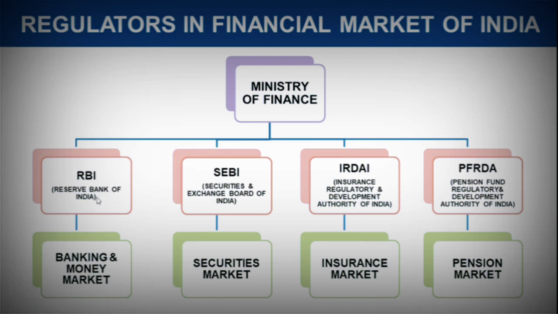Now RBI is the regulator for banking and money market. So all the commercial scheduled banks, all the money market instruments that are traded in the money market like treasury bills, commercial paper, certificates of deposit, the persons and intermediaries involved in the money market and banking scenario, all are regulated by RBI. Then there is SEBI.